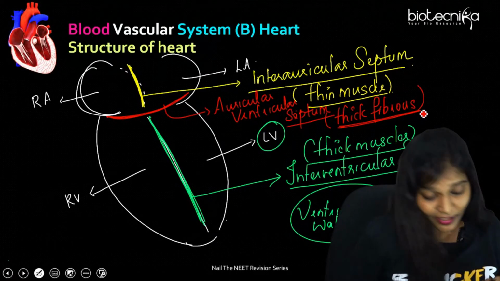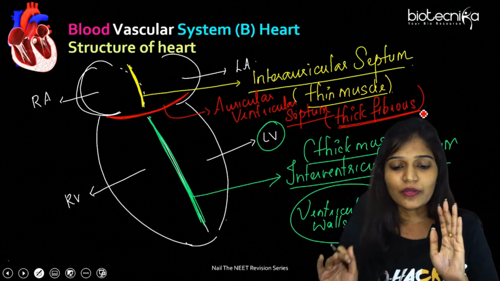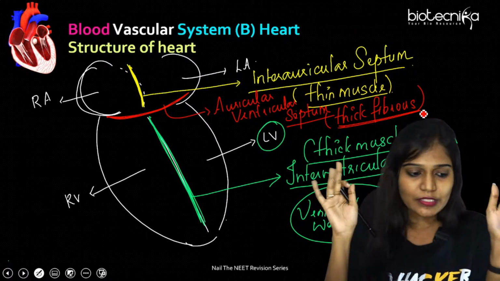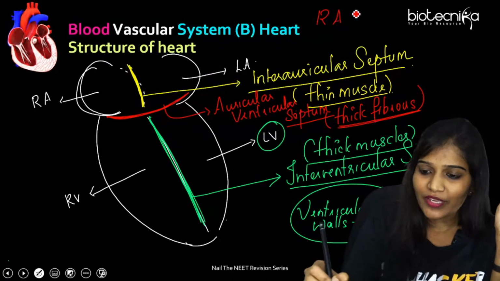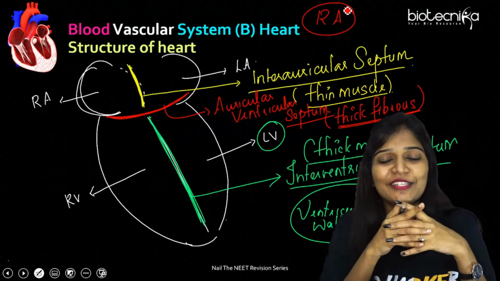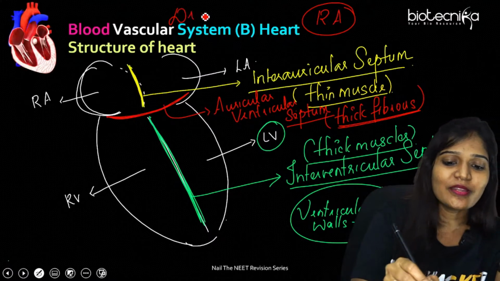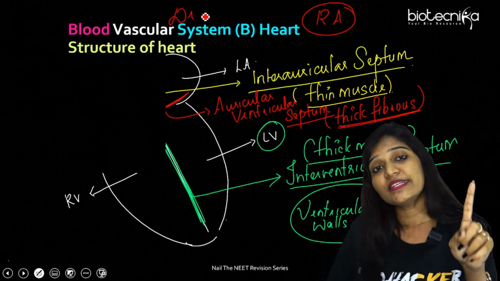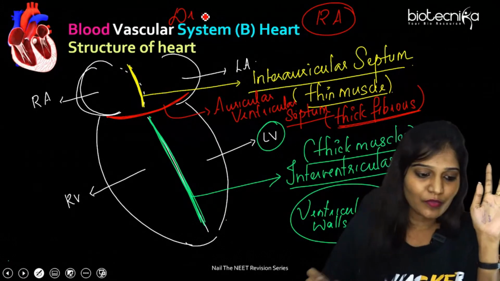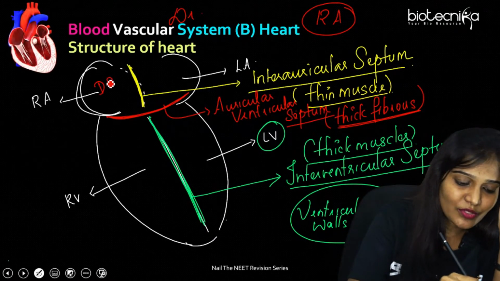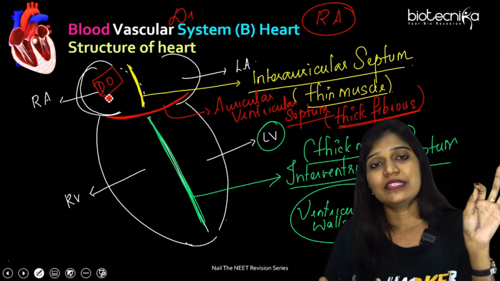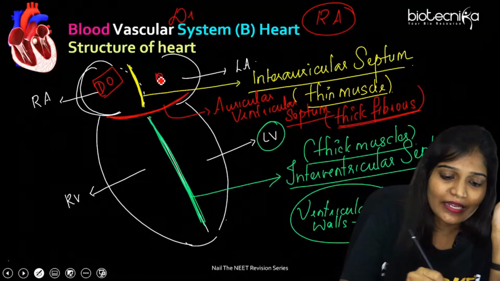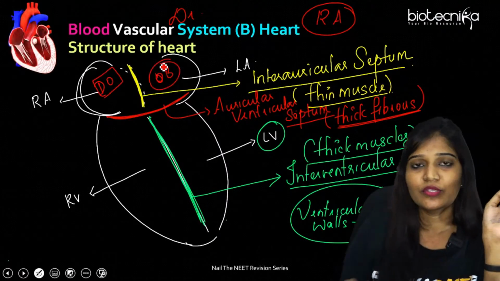Okay, listen. Now we are going to understand how the heart carries the blood. Let's take the right atrium. How can I remember what blood will come to the right atrium? Just remember, as I told you previously, all of you want to become a doctor, so just remember DOCTOR. Deoxygenated blood will come to the right atrium. I'm writing it as DO. And oxygenated blood will come to the left atrium.